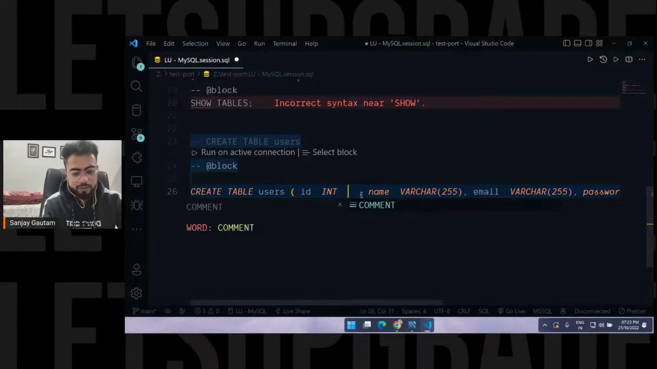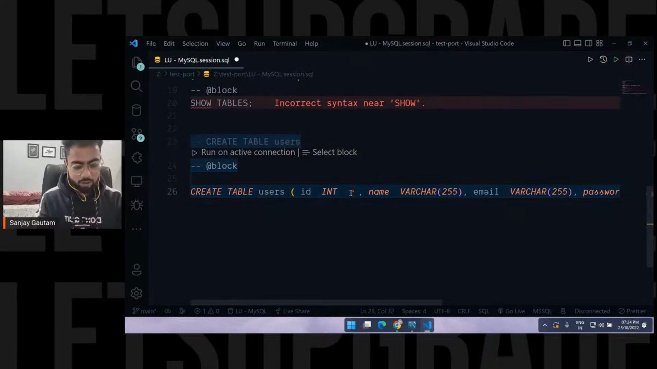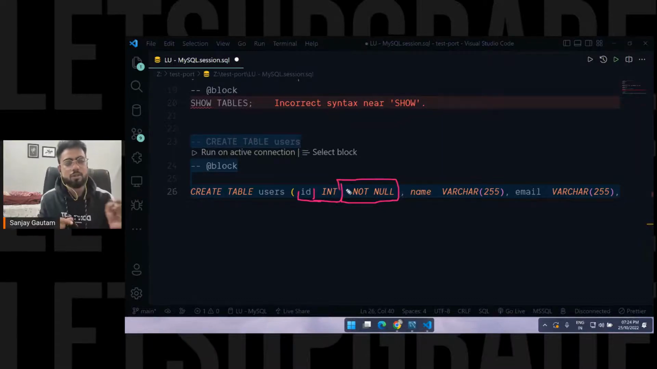Now for each column, you can have some constraints. So what is a constraint? A constraint is a rule. Let me show you a rule here. One rule says NOT NULL. So we are going to create a column named id, the data type is int, and the constraint is NOT NULL. That means when you add data to this table, this field cannot be left empty. You have to give some value here.